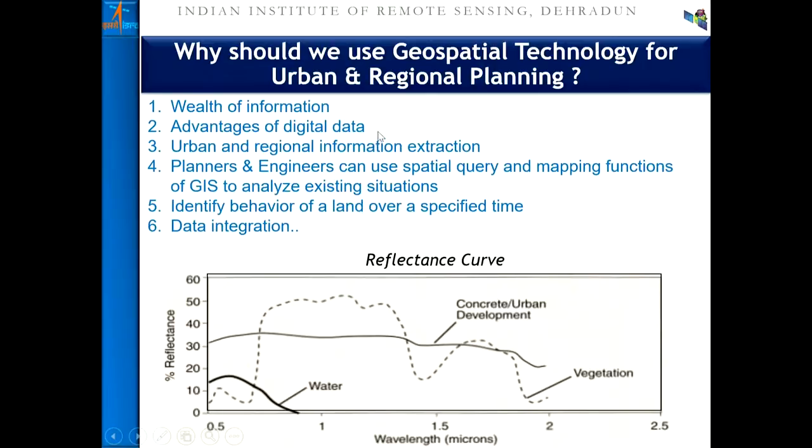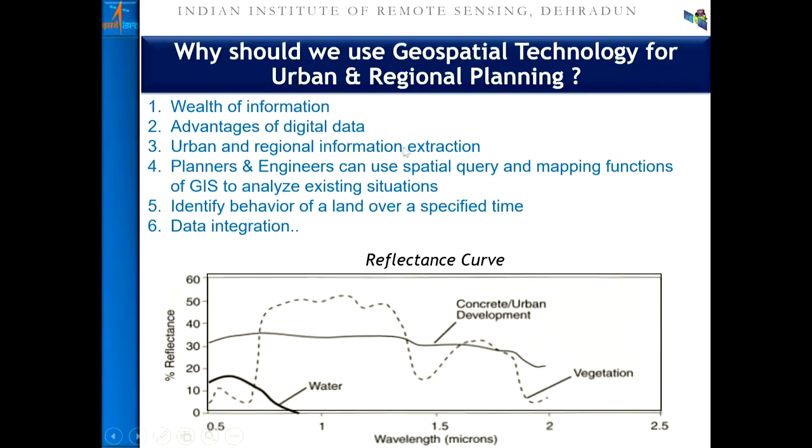Now, this data can be put in digital form so that one can replicate the information or easily do the analysis. This data is subject to information extraction and further spatial query and mapping functions to find out the information linkages, how one piece of information is linked to another, and to combine or disjoin it.